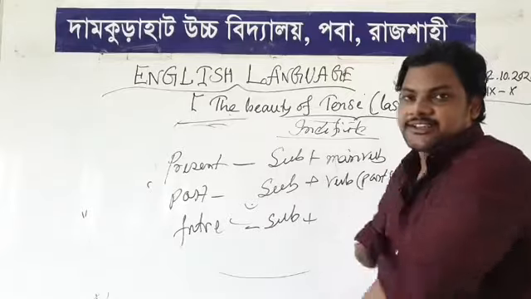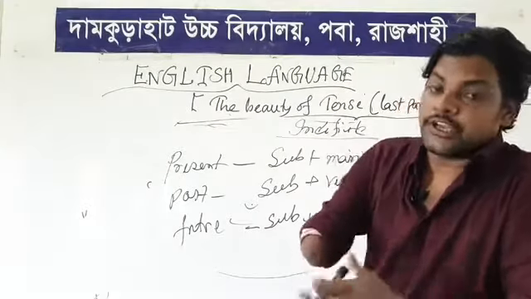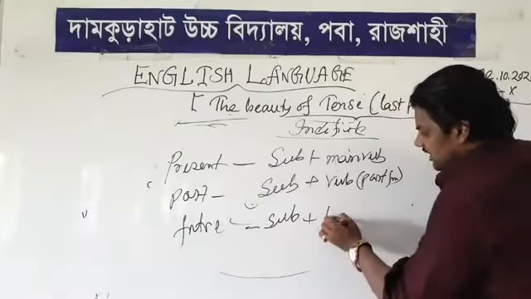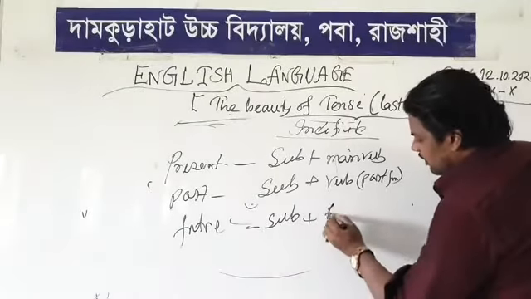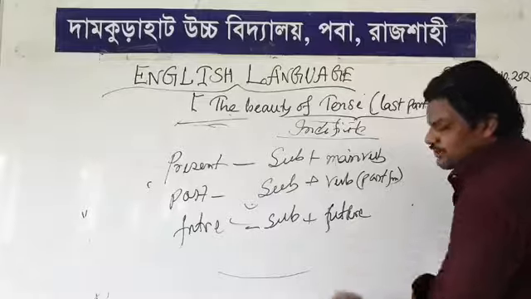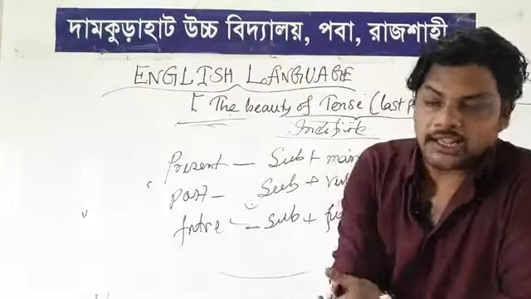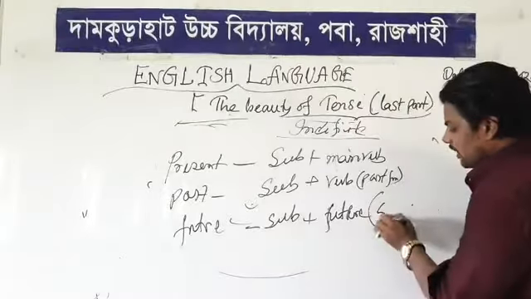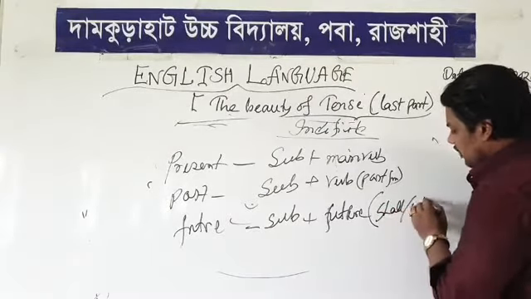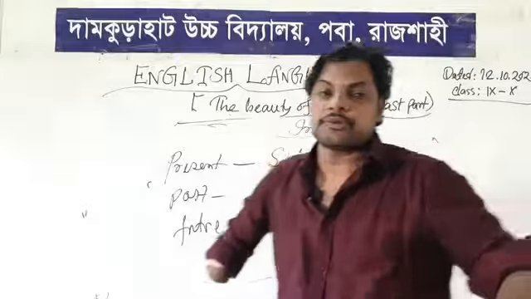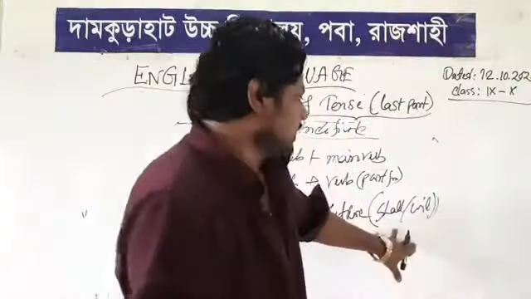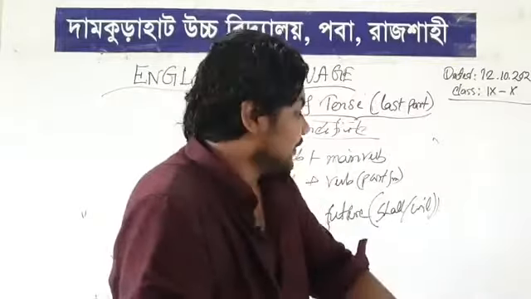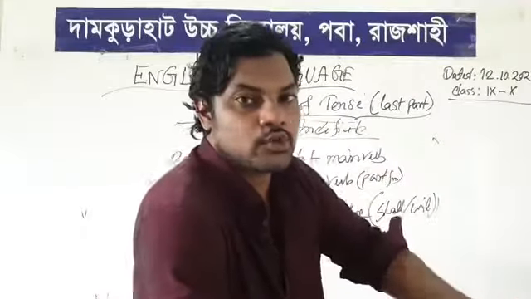As I said earlier, you can use "ed" in a regular verb when you use the past form, right? Then there will be the future form. How can you use the future form? You can add "will" before a main verb. That means you can use shall or will. Many students have asked me questions about will and shall. I told you before that you can only use shall when it is forced work.